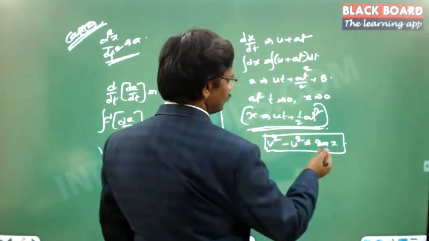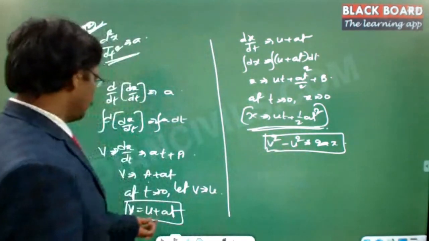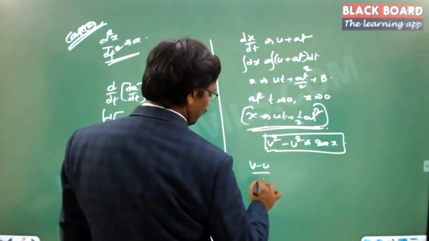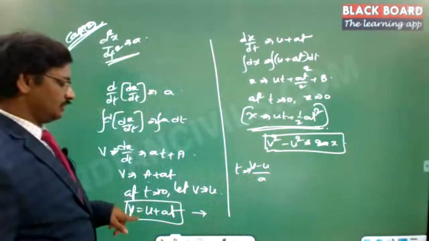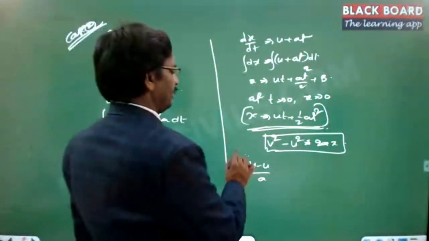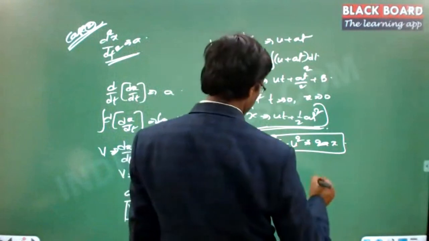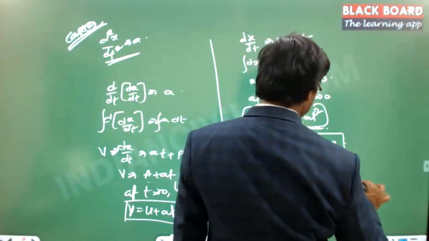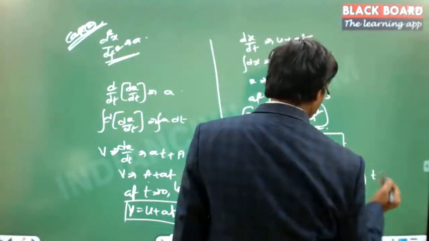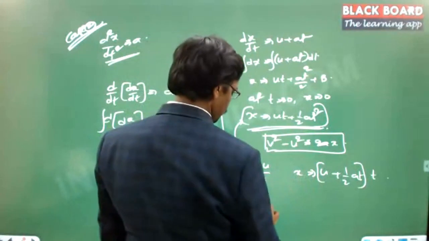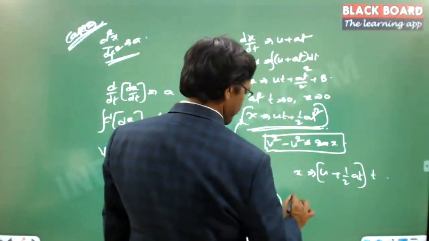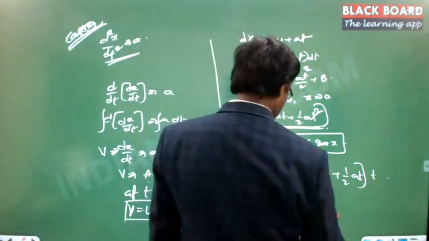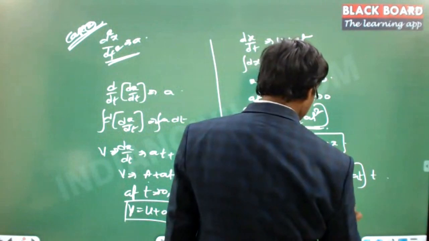Okay, so v square minus u square is equal to 2ax. So maybe we can derive from this. So from this, (v minus u) by a is equal to t. So (v minus u) by a is the value of t. So I have used t is equal to (v minus u) divided by a. If you substitute here, then this is going to be x is equal to ut plus half at into t. Now t value you can substitute it. So this is (v minus u) by a, and then u plus, so at, a into (v minus u) by a.